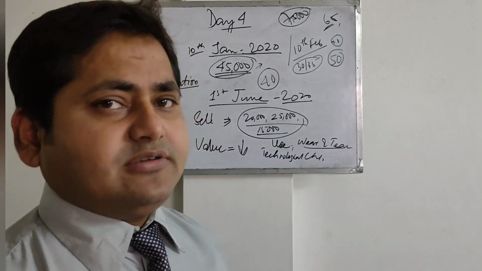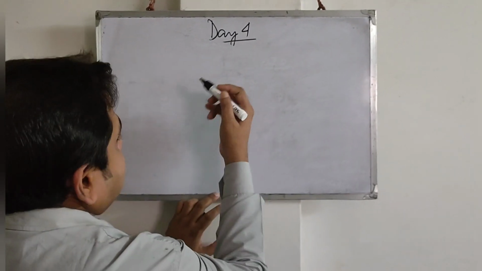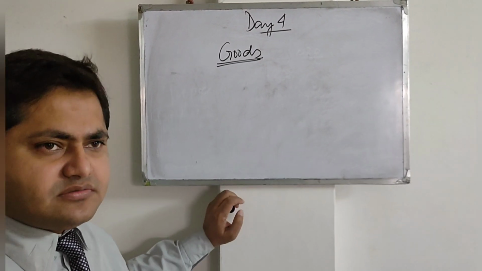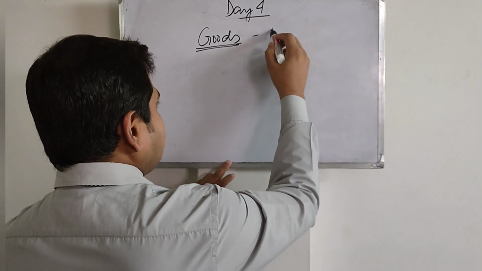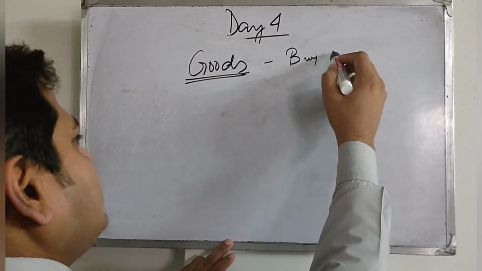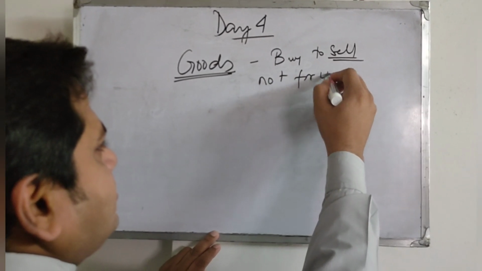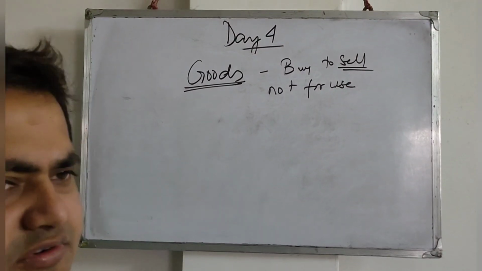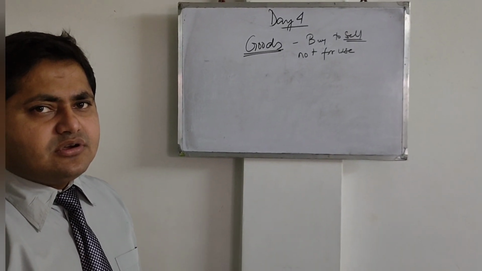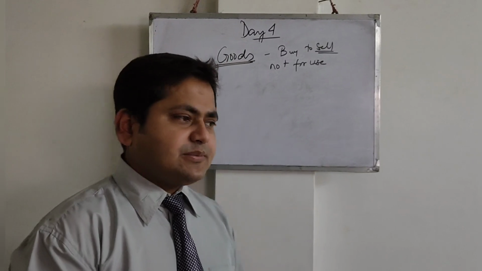All right, so next topic. In the previous topics I have used the word goods. So what is a goods? Goods are any item which we buy to sell, and not for use. Goods are those things which we purchase for the purpose of selling.